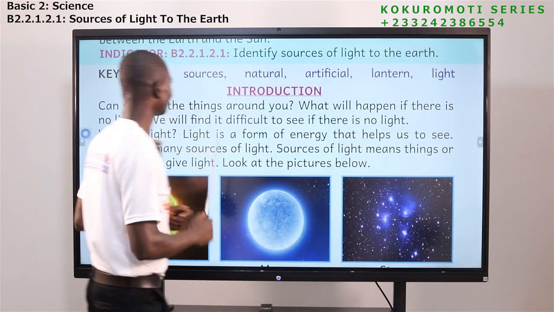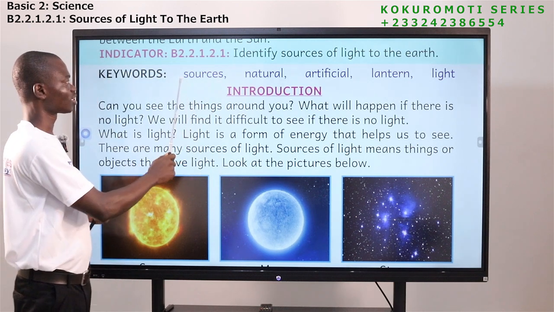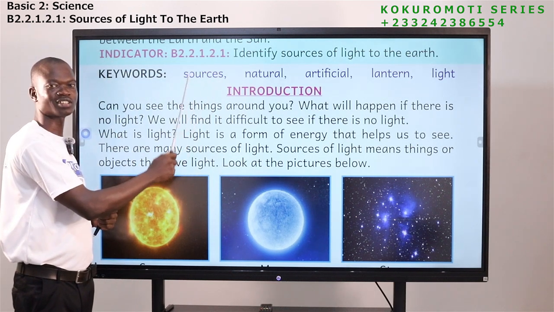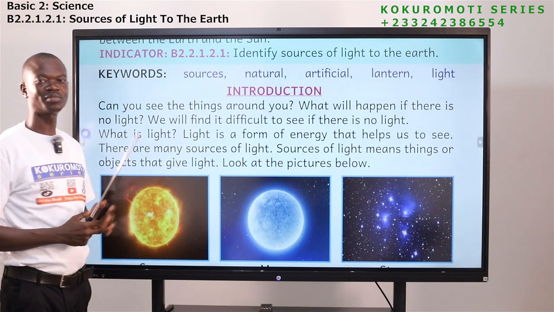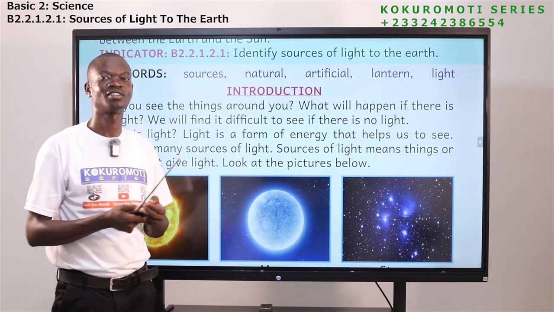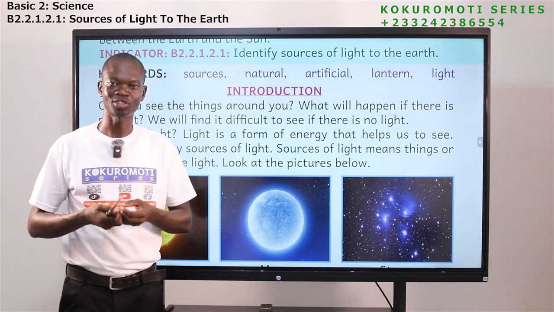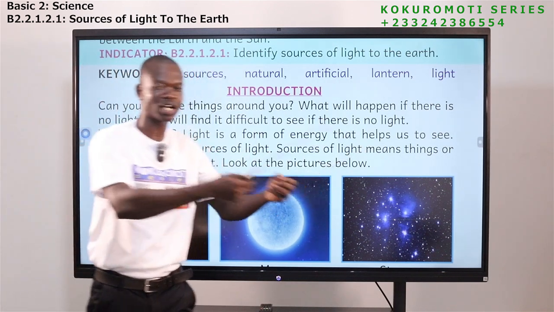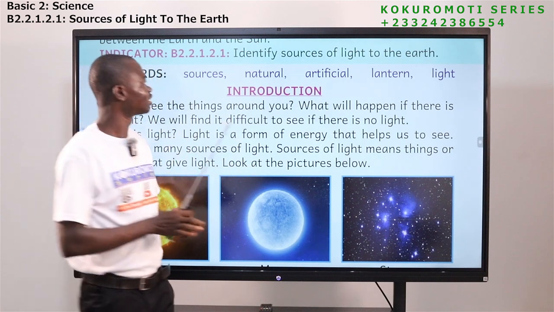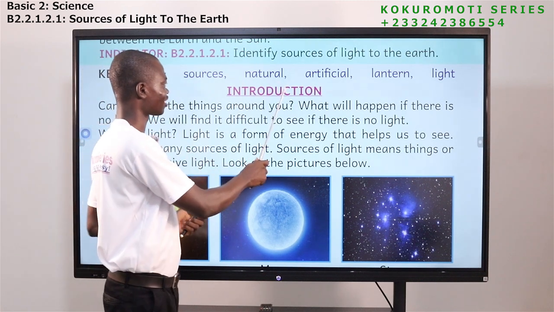The first one is sources. Sources means where we get something. So sources of light means where we get light. The next word is natural.